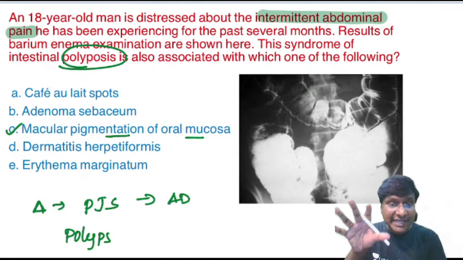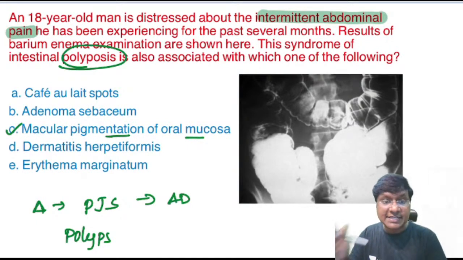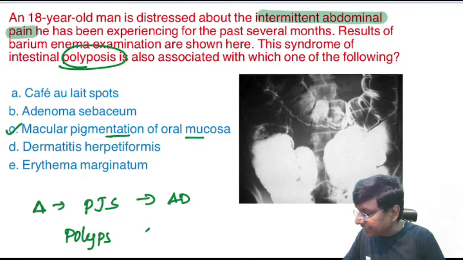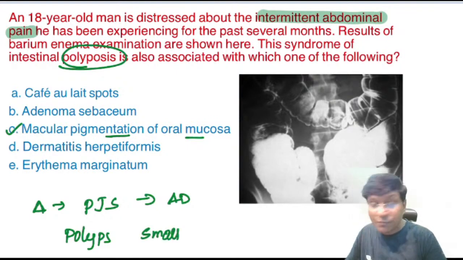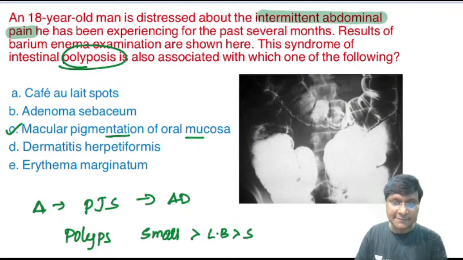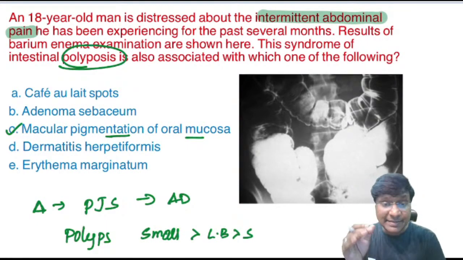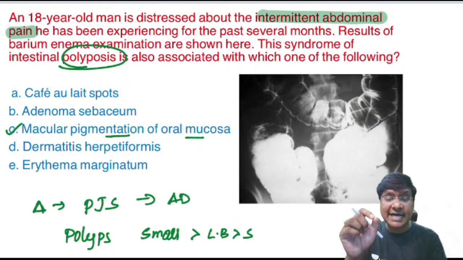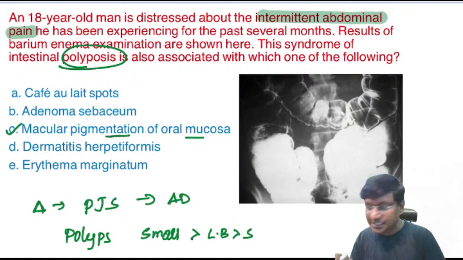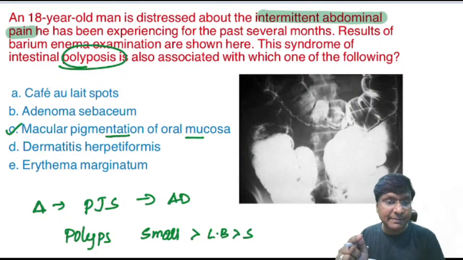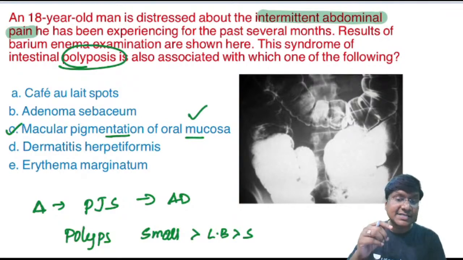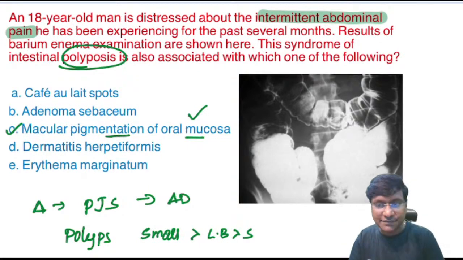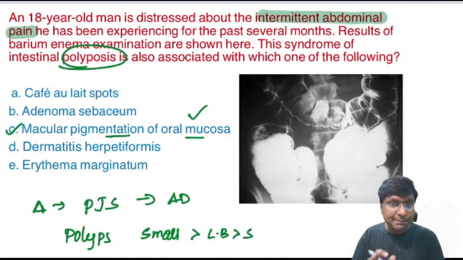Now, as for the frequency of these polyps, they are very common in the small bowel, followed by the large bowel, followed by the stomach. What will be the associated cutaneous lesion? In patients with PJS it will be macular pigmentation of the oral mucosa, that is the lips, as well as the periungual skin. So that is Peutz-Jeghers syndrome.